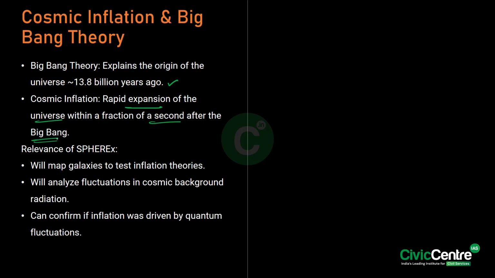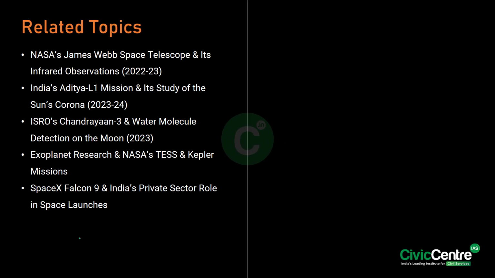So what is the relevance of all this with respect to SPHEREx? So this SPHEREx will map the galaxies to test the inflation theories. Then it will analyze the fluctuations in cosmic background radiation. Thirdly, it can confirm if inflation was driven by quantum fluctuations. So we can get that confirmation with respect to the mission.